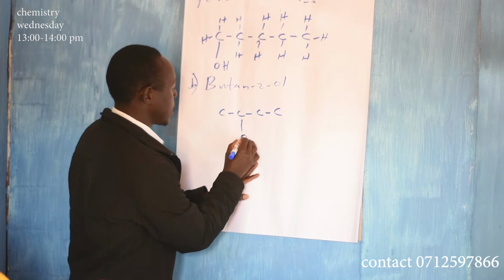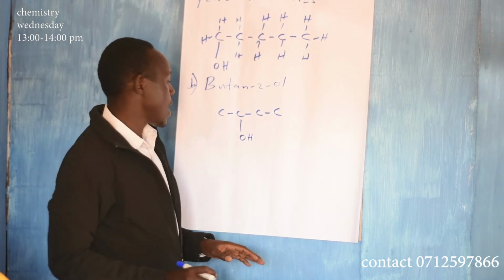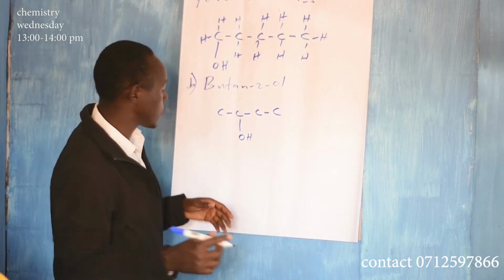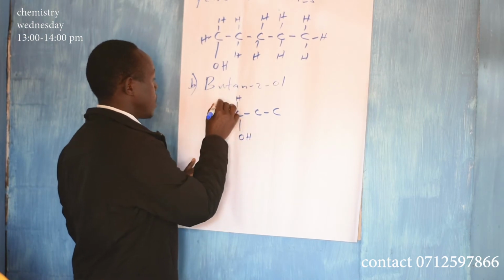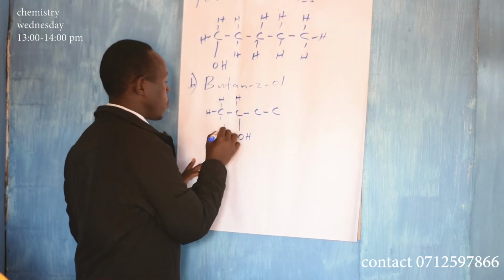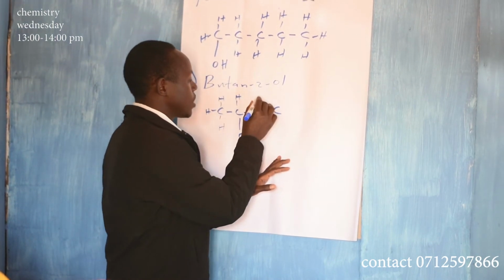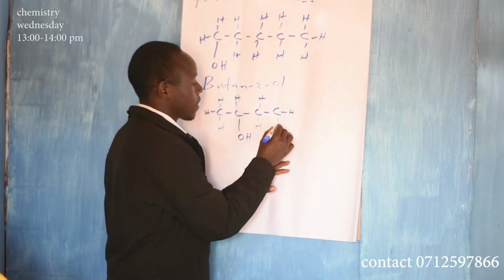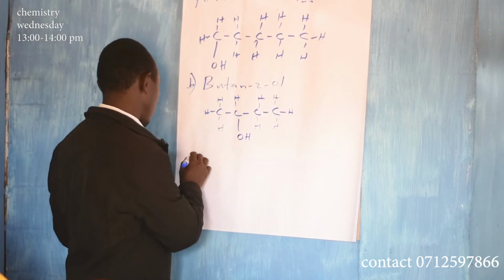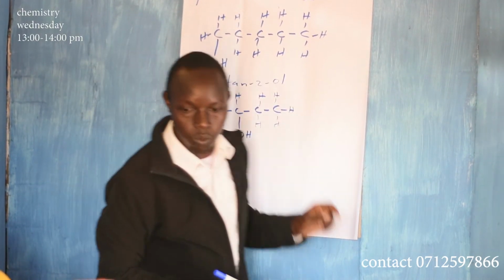Then you complete the bonds using hydrogen. You complete the tetravalency of carbon using hydrogen. That one is called butan-2-ol.